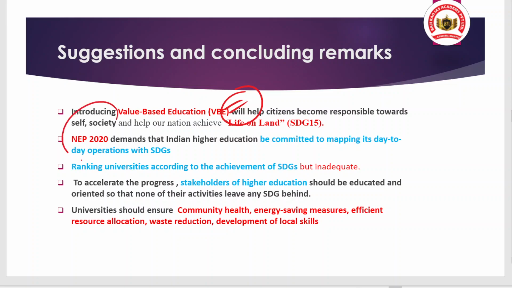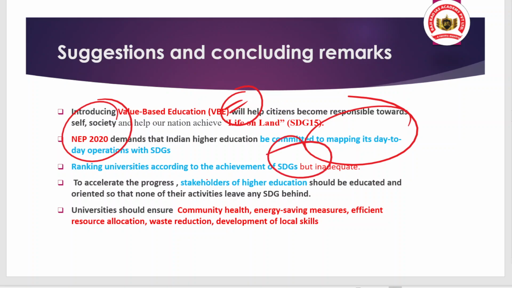And that's why National Education Policy 2020 demands that Indian higher education should be committed to mapping its day-to-day operations with the SDGs, whether they are in line with the promotion of SDGs or not. And for that, we have an index or report which releases and ranks various universities according to the achievement of SDG goals. That is a good point, that we are ranking universities, and this will also tell whether the university is performing well or not in achieving the SDG goals.